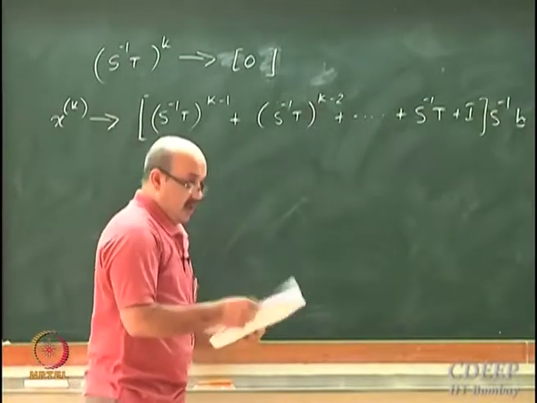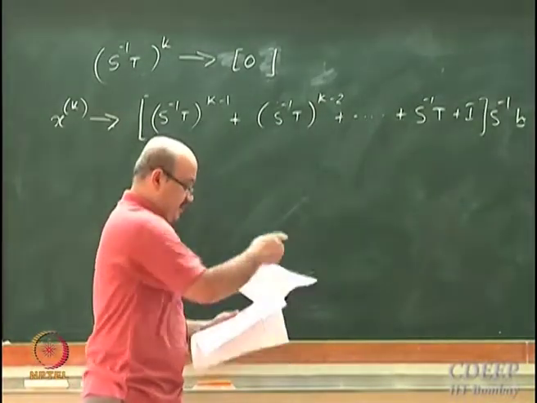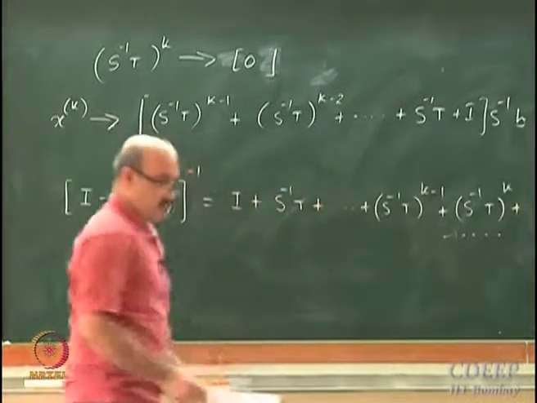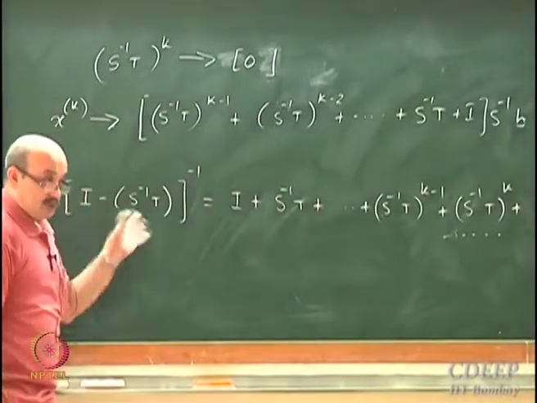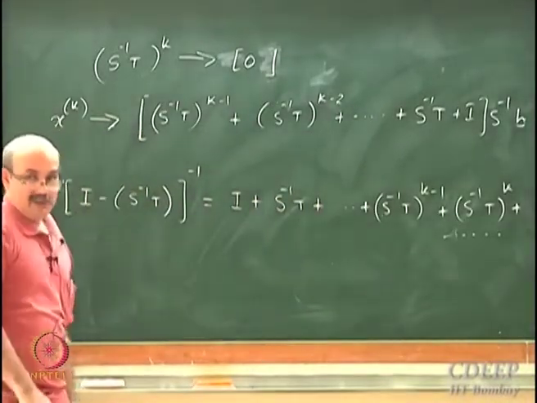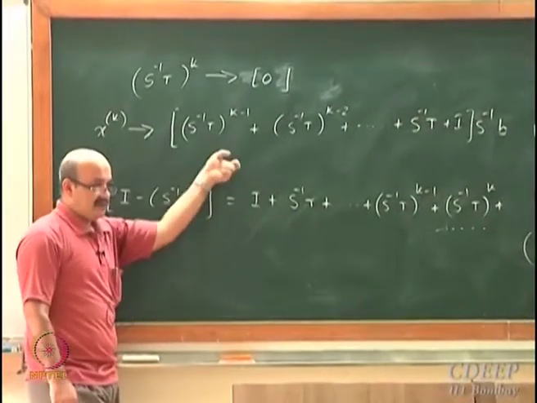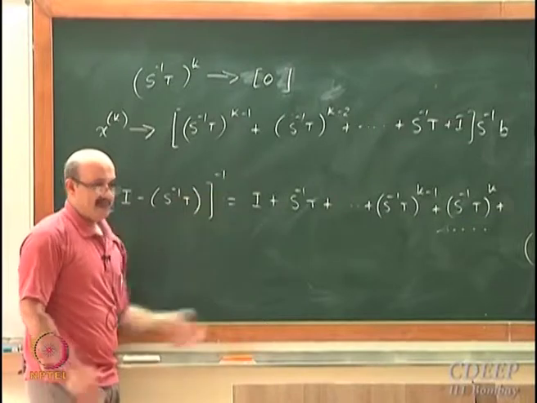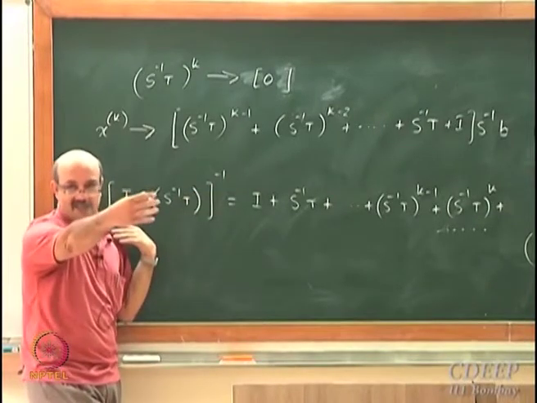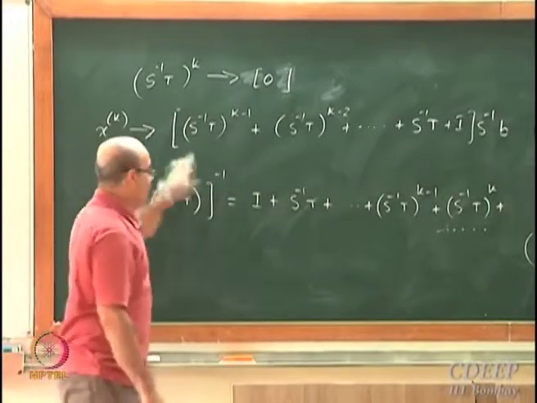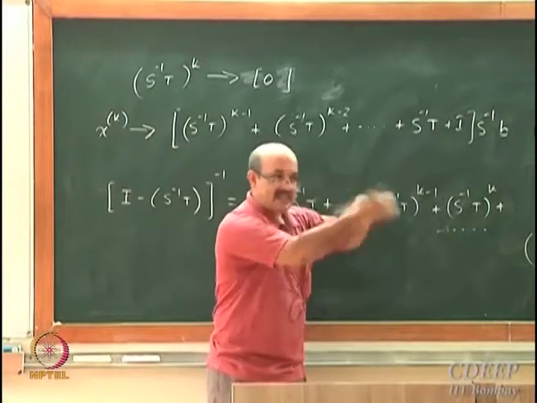I want to use one matrix identity. I suppose you have studied this in your first year or in your 12th standard. I minus A inverse can be written as a series, where K is increasing.